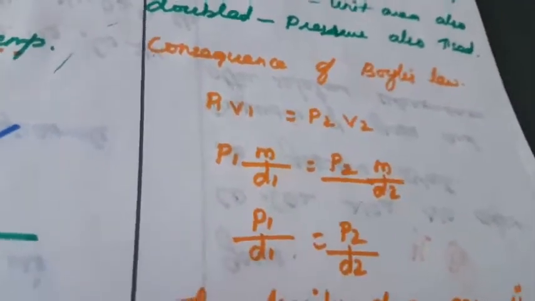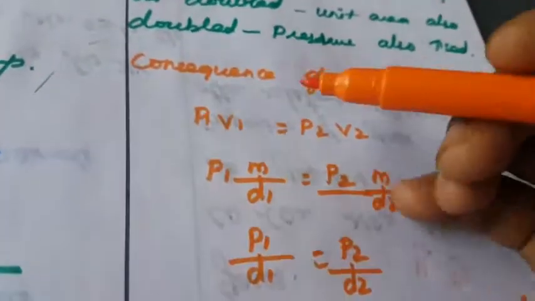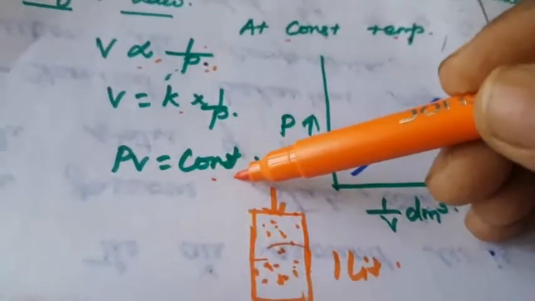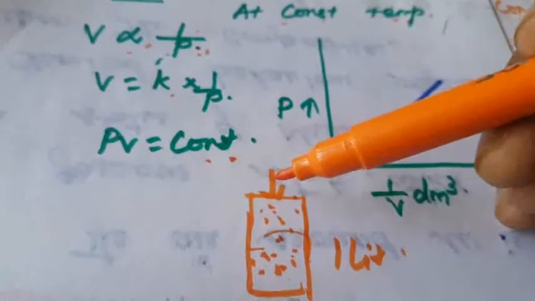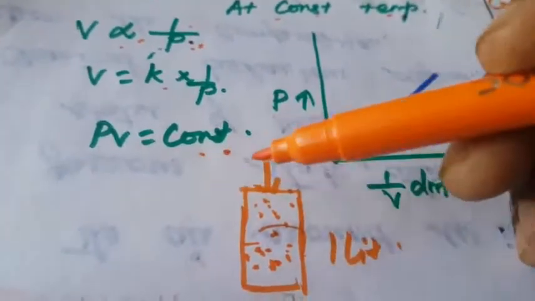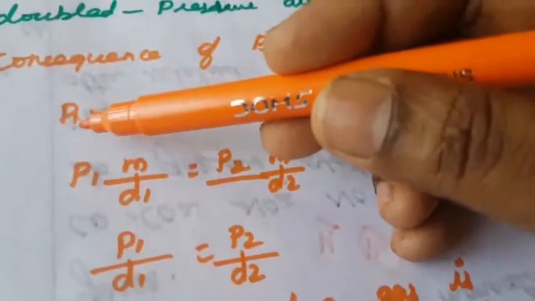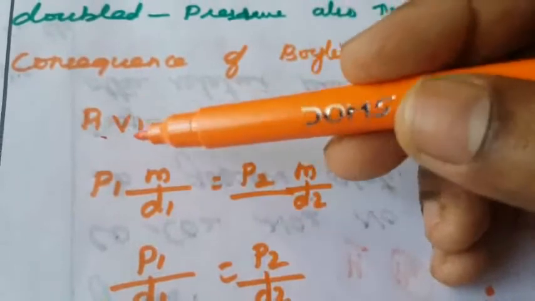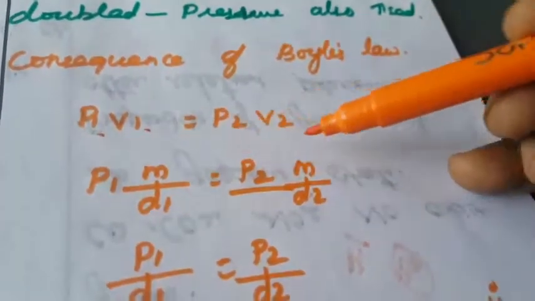Next one: what are the consequences of Boyle's law? We already know that we can write Boyle's law as PV is equal to constant. Suppose we consider the pressure and volume of two gaseous substances. The pressures are P1 and P2, and the volumes are V1 and V2.